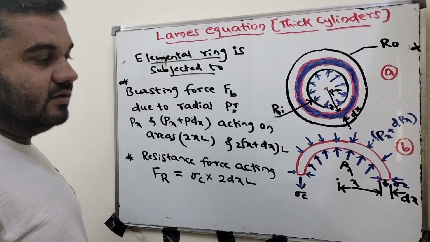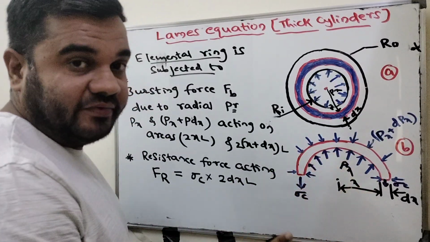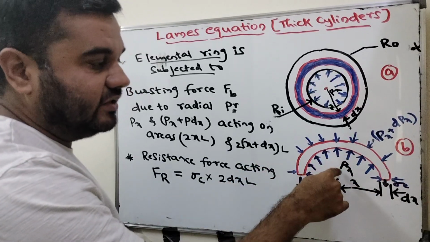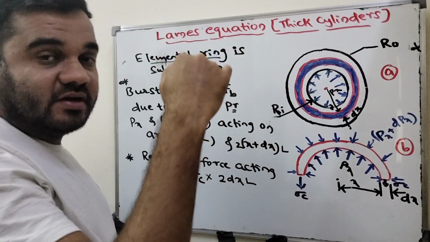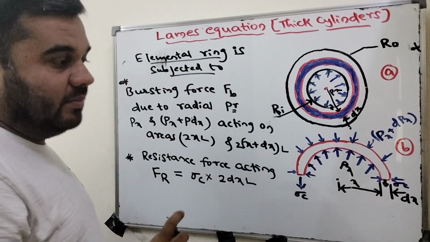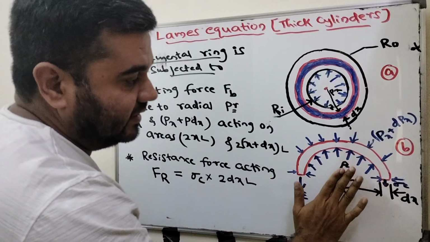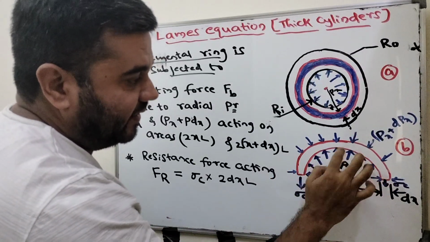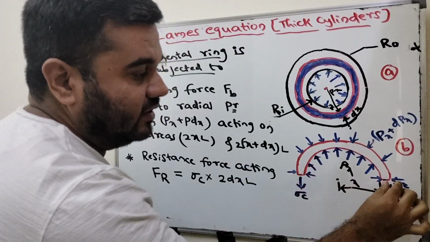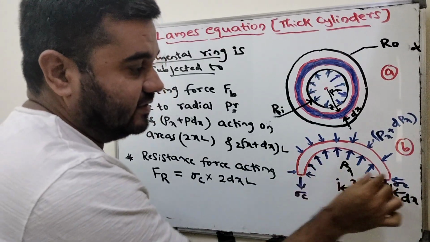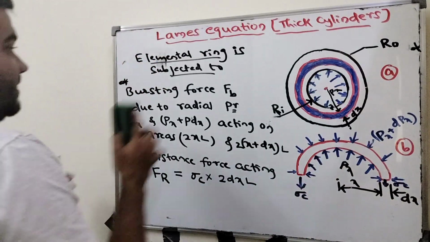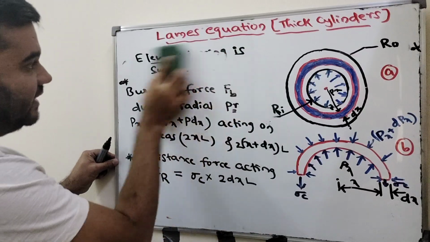Along the length, this is how you first have to differentiate the areas. Areas are very important. If you consider the bursting force, pressure will be the main point. If you consider the resistance force, circumferential stress will be the main point. But for areas, you have to consider this area internally, this area externally, and the resistance is only this, the projected rectangular area, 2 times. Okay, so now we will first write the bursting force, these two types of forces acting here.